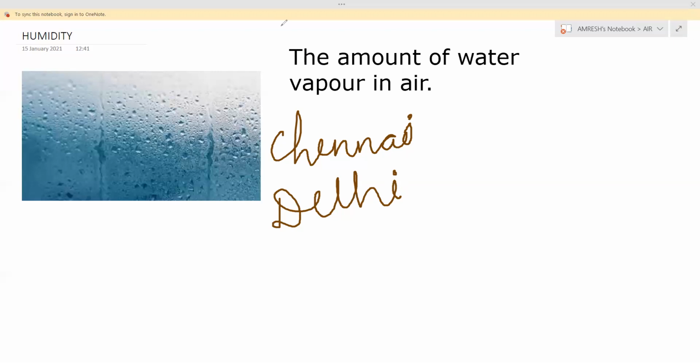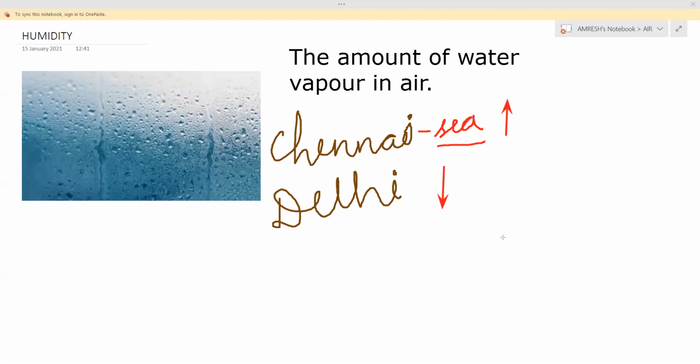Chennai is situated on the sea coast and Delhi is not. Delhi is interior, in the central part of India, away from the sea coast. As Chennai is near the sea, its humidity is more, and Delhi's humidity is less.